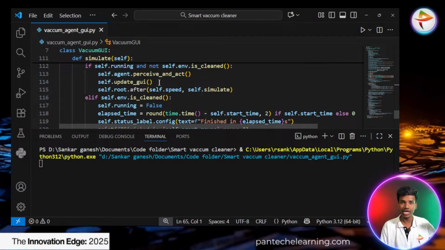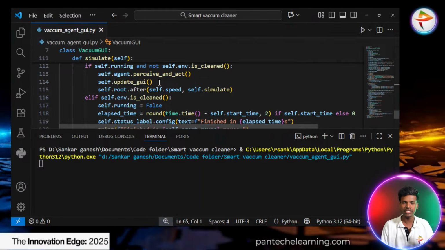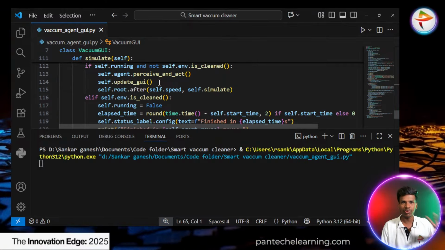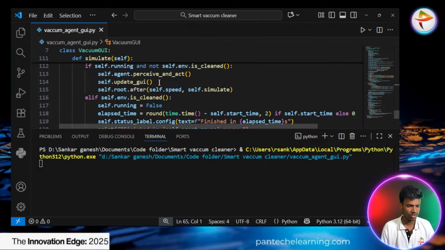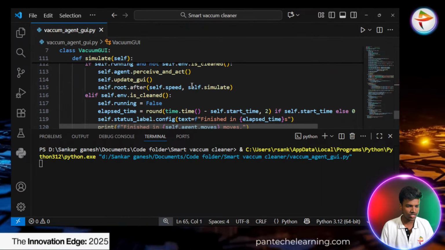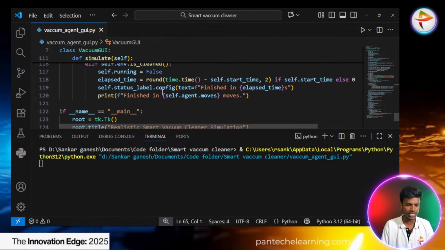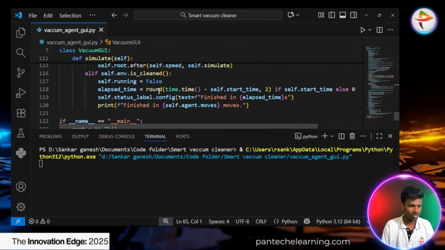How many cells are dirty and how many are clean. Wherever there is a dirty place, the major target is to clean the entire room. Then update the GUI; every function is applied here. After the cleaned cells, how many times it has to take. Like that we initialize here.